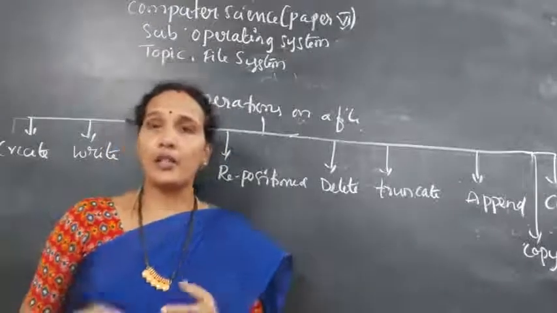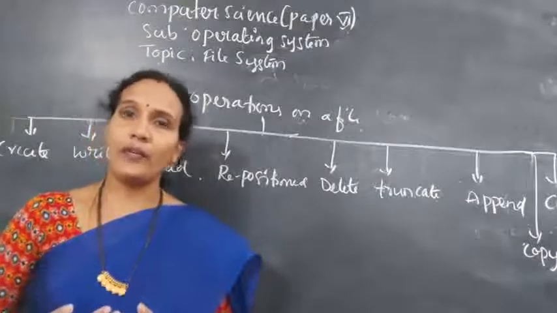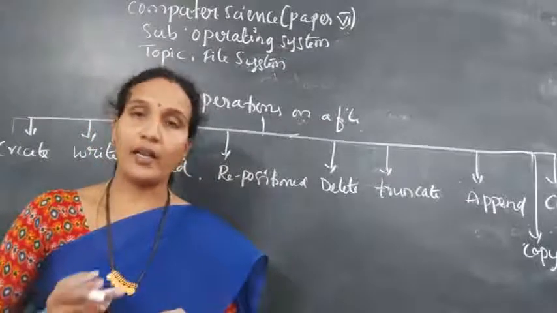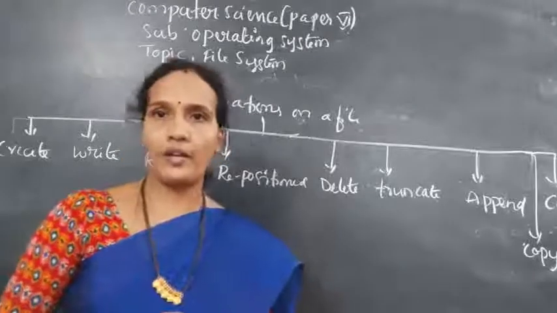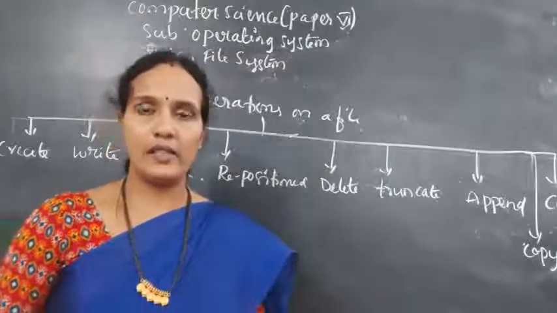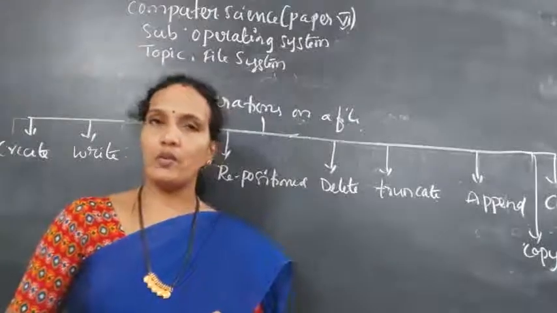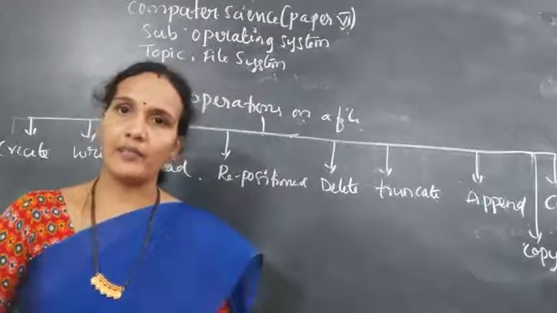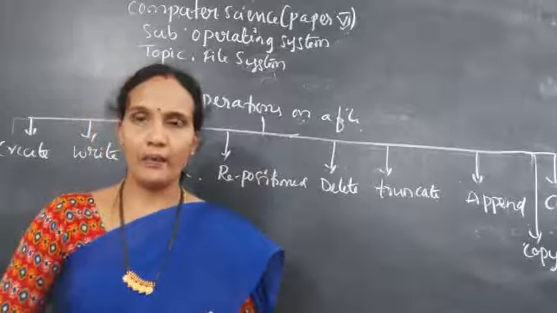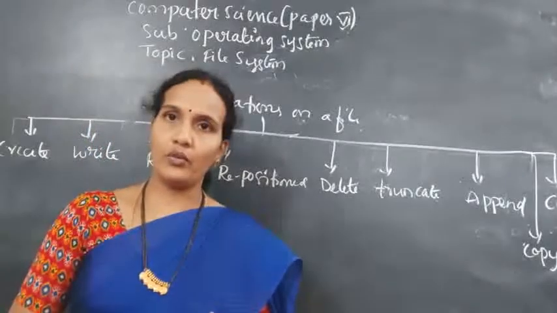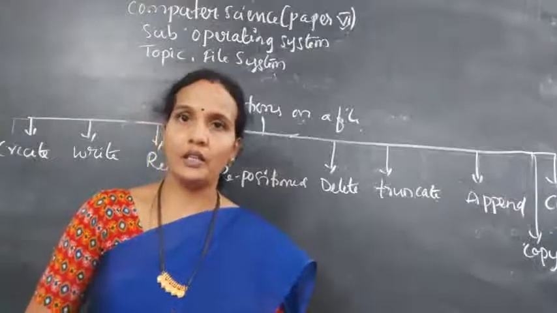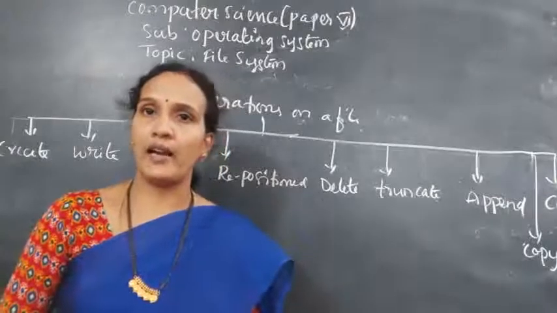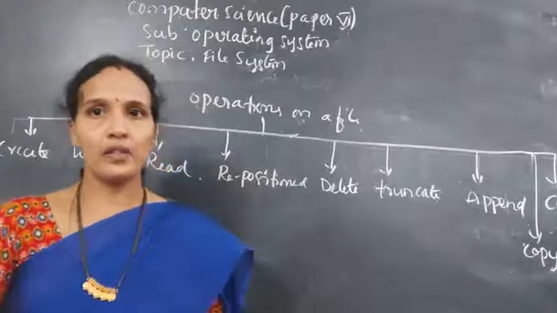In the system, you can create a file for different applications. You can use different editors: Word, Excel, PowerPoint. You can create different files. Whenever the user wants to save any file content, you need memory. Who will give the memory? The operating system will give the memory. And when you save the file, the operating system directory should be updated with the new file.